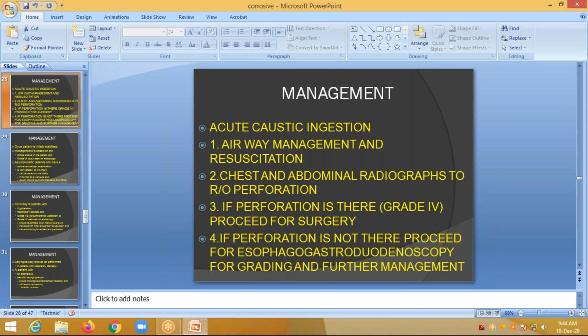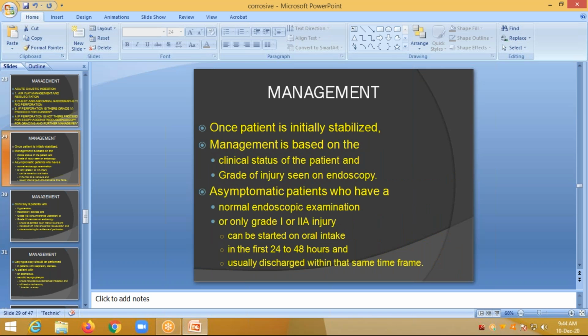So coming to the management. Immediately, the airway must be established first. It is the main priority, followed by chest and abdominal radiographs to look for perforation. If perforation is there, proceed to surgery. If perforation is not there, proceed to esophagogastroduodenoscopy for grading and further management.